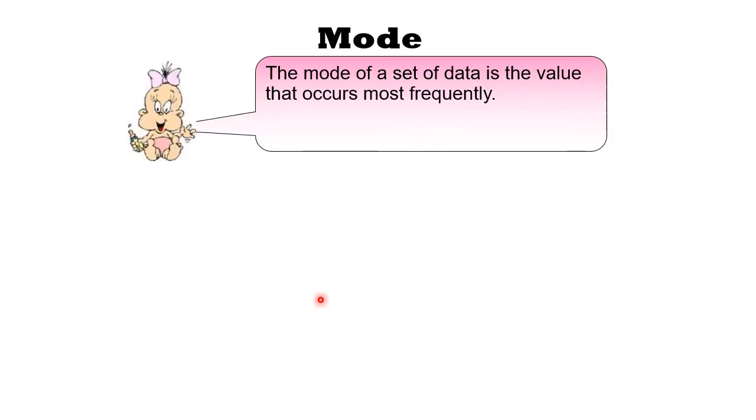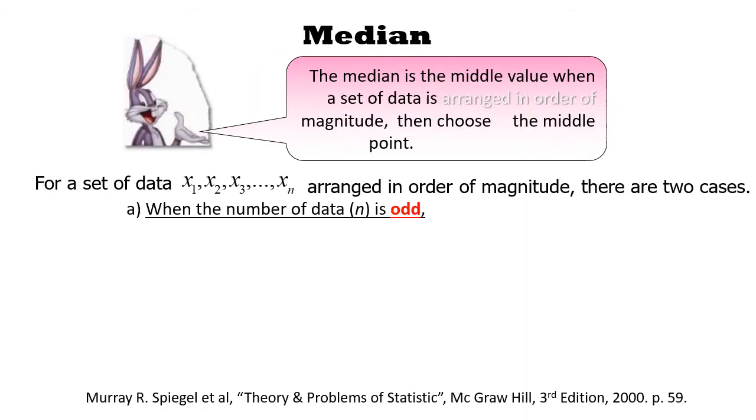And then next, mode. Mode is very simple. Mode is the value in the set of data that occurs most frequently. So that's about the mode. Later we will discuss the example in the next video.